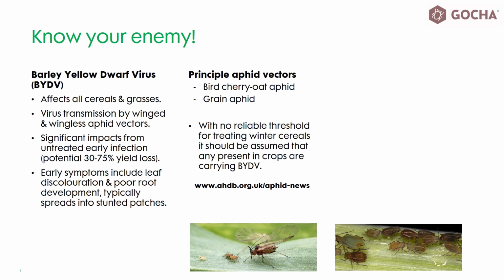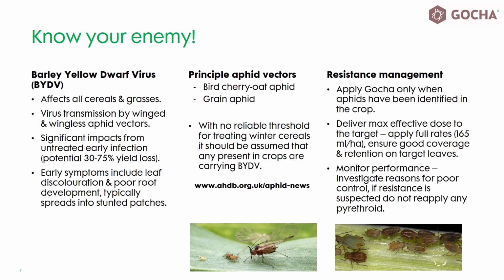In Scotland, the bird cherry oat and rose grain aphids are typically more abundant than either grain or rose grain aphids, but it is worth remembering that all four species can occur across all regions, and even low numbers can give rise to significant BYDV spread if left untreated. Cereal aphids are still largely susceptible to pyrethroids, so this group of chemistry represents an economical control option. Some cases of knockdown resistance may impact performance, and application rates must be kept up.